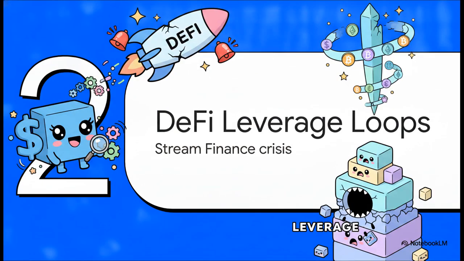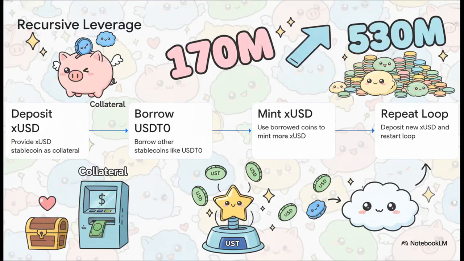Moving to part 2, DeFi's recursive leverage loops. Let's step into the incredibly fast-paced, high-stakes world of decentralized finance, or DeFi. The recent Stream Finance crisis gives us a perfect, terrifyingly mechanical view of how leverage essentially eats itself. So Stream Finance used what they called a yield arbitrage strategy. Sounds fancy, right? But looking closely at the mechanics underneath, it was really just a recursive leverage loop.